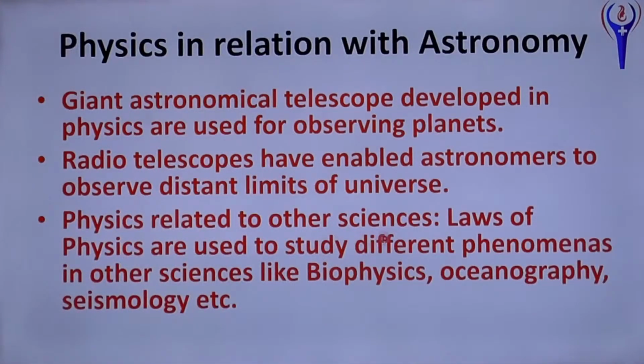Physics related to other sciences: laws of physics are used to study different phenomena as in other sciences like biophysics, that is a link between biology and physics, just like biochemistry. Oceanography, study about oceans. Seismology, what is seismology? Seismograph. Seismology is a branch of physics about earthquakes, the study of earthquakes. Okay.